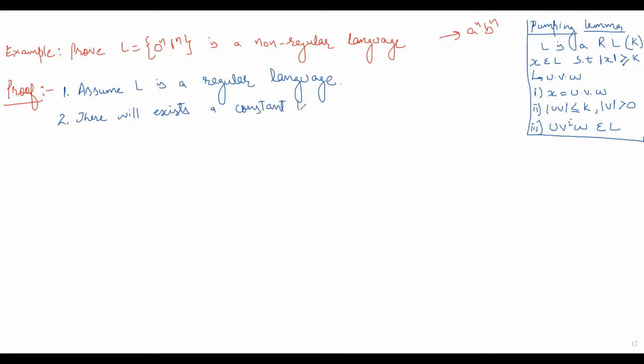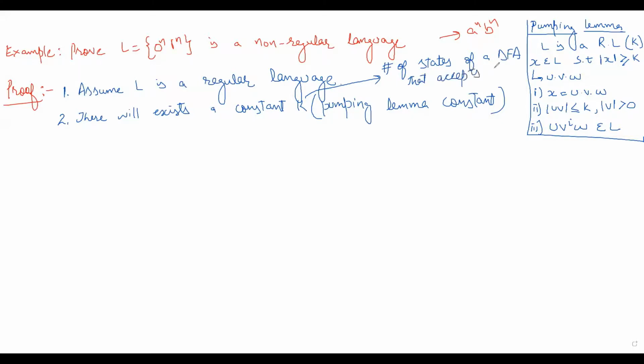There exists a constant K. What is this constant K called? It is called the pumping lemma constant. Basically, in actual terms, this K denotes the number of states of a DFA that accepts L. And what is L? L is our regular language. Next, it is saying that there will exist a string X such that length of X is greater than or equal to K.